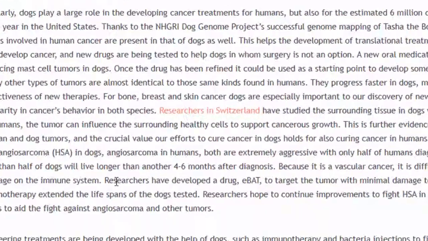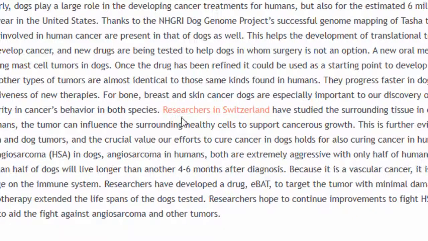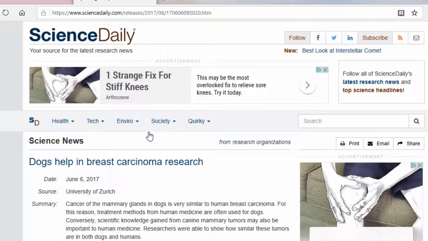But the link provided within the text goes to information about another study which was published in 2017. So that gives us a general idea of when this page could have been created. Remember that the type of research you are conducting will determine the importance of the age of information. Medical-related topics will require more up-to-date information, while with historical topics you may choose much older sources.